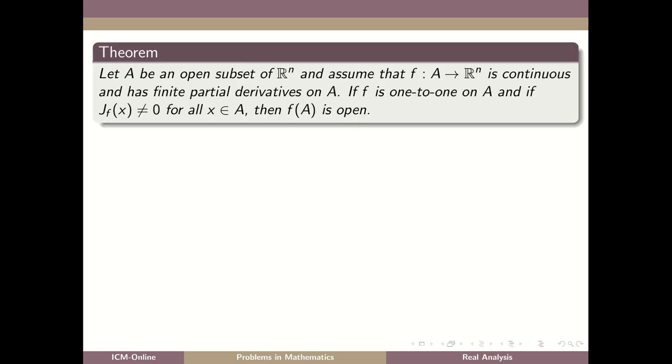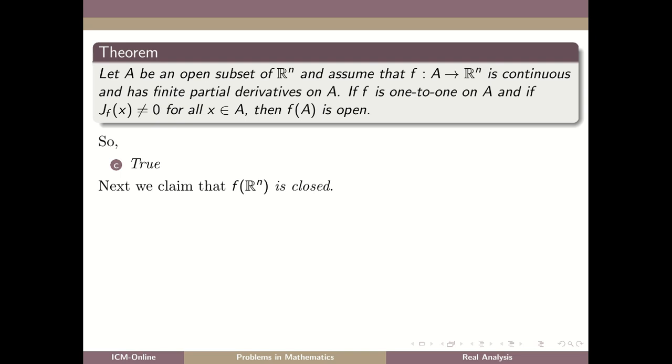Now, let us recall a theorem. Let A be an open subset of Rn and assume that f from A to Rn is continuous and has finite partial derivatives on A. If f is 1 to 1 on A and if the Jacobian determinant Jf of x is not equal to 0 for all x in A, then f of A is open. From this result, it follows that option C is true.